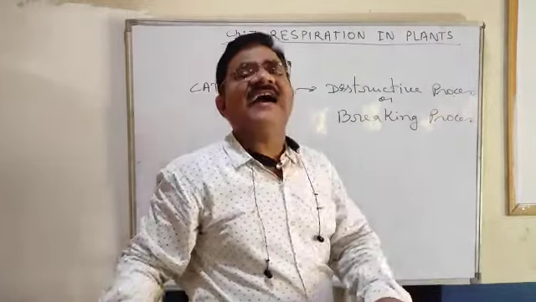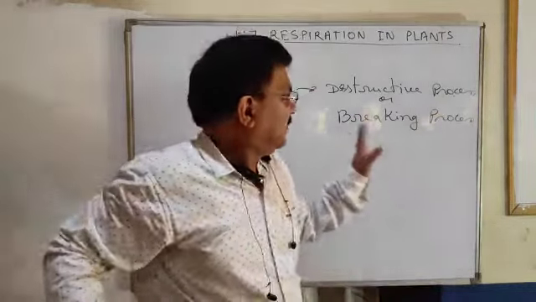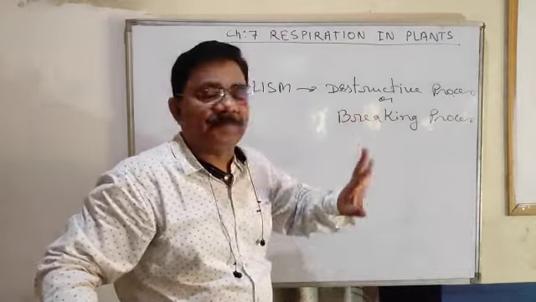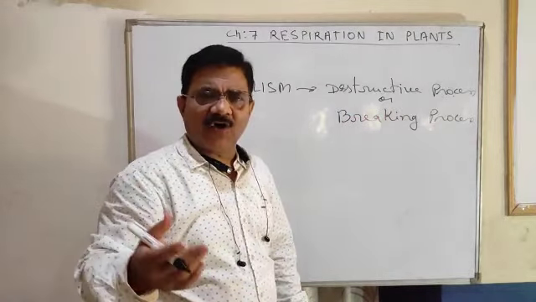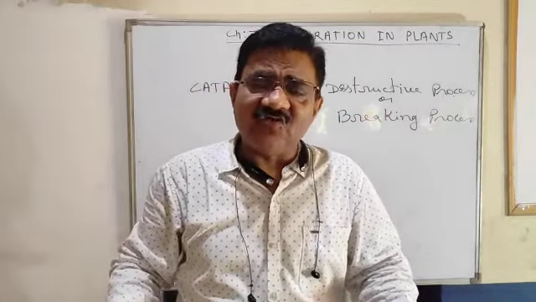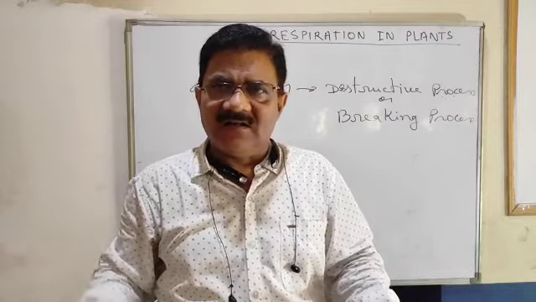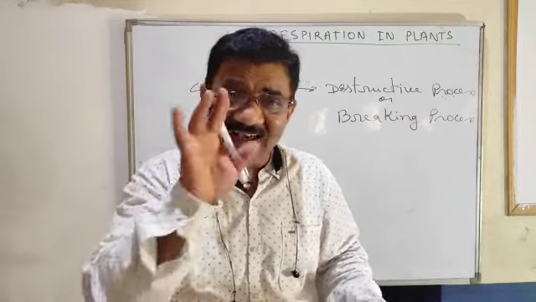Catabolism is the type of metabolism which is a destructive process or breaking process. What is broken? Anything breaks to form simple substances.